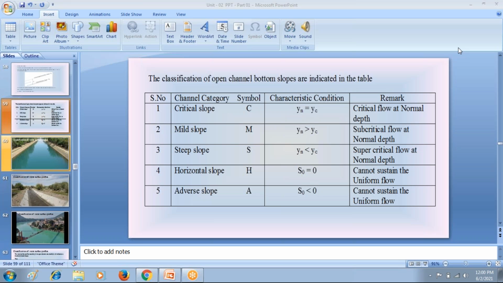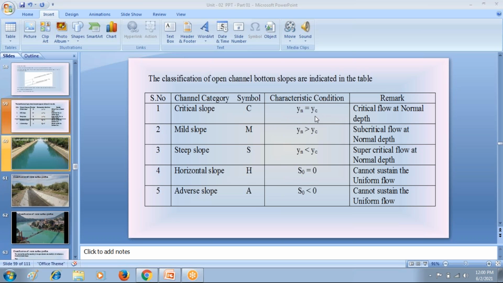If the slope of the channel bottom S0 is equal to the slope of the critical water surface SC, then we call the channel bottom slope as critical slope. In the critical slope channel bottom, the normal depth Yn is equal to Yc.